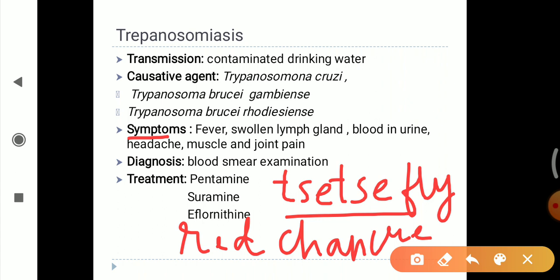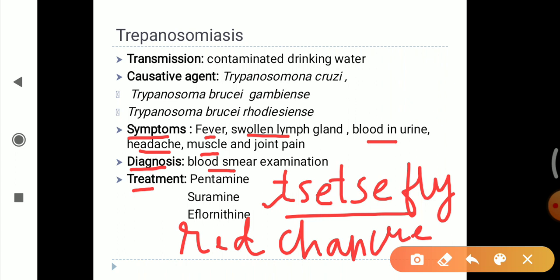And due to this the person can experience fever, swollen lymph gland, blood in urine, headache, muscle and joint pain due to the bite of this tsetse fly. Diagnosis can be done by blood smear examination. Treatment can be done by use of antibiotics such as pentamidine, suramin, eflornithine. These are the antibiotics that can be used for this disease, that is trypanosomiasis.